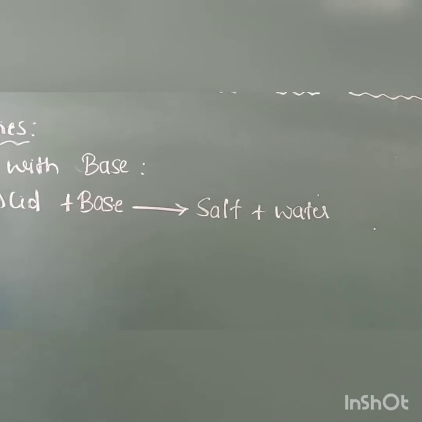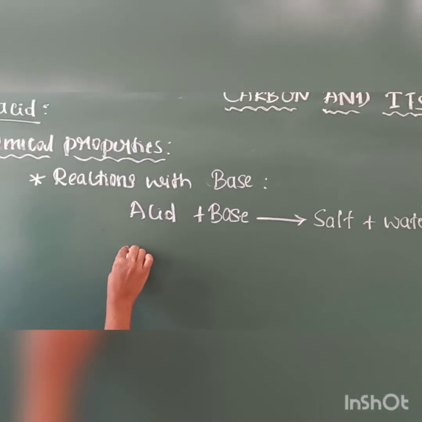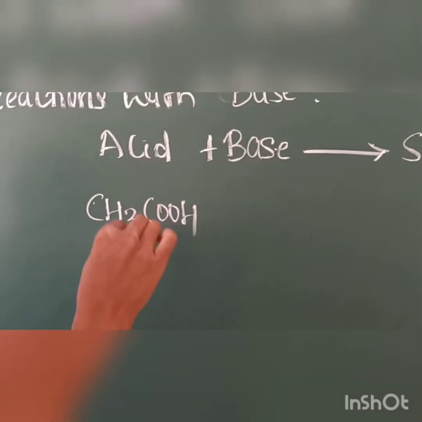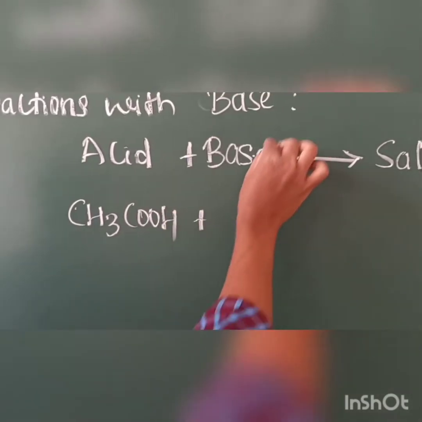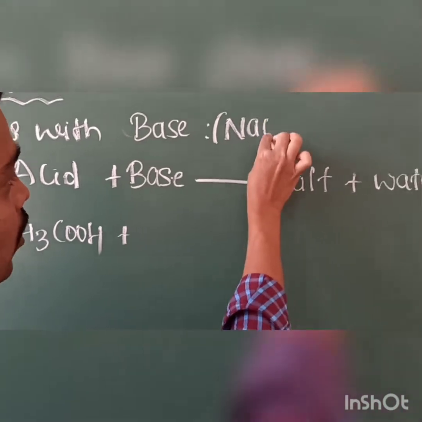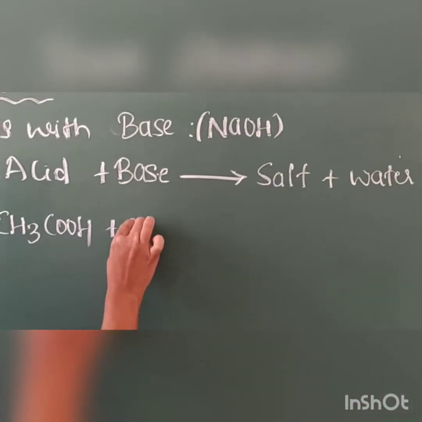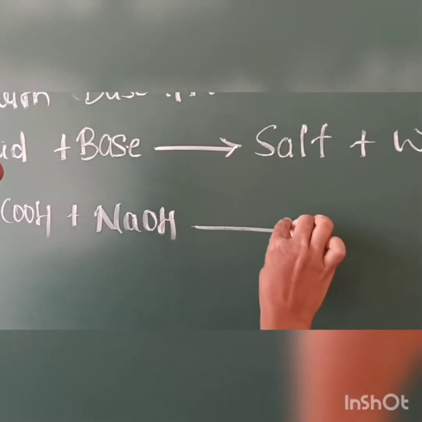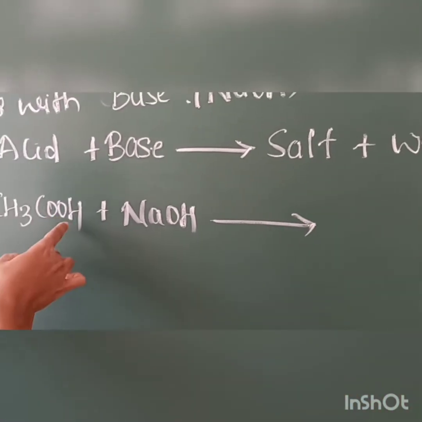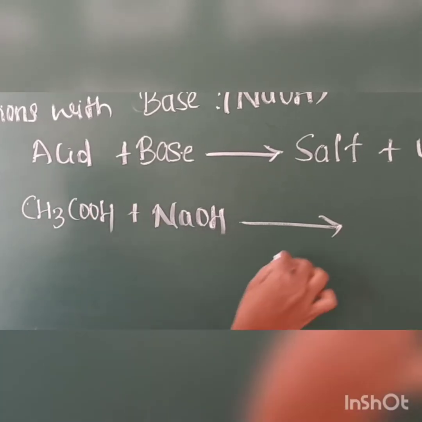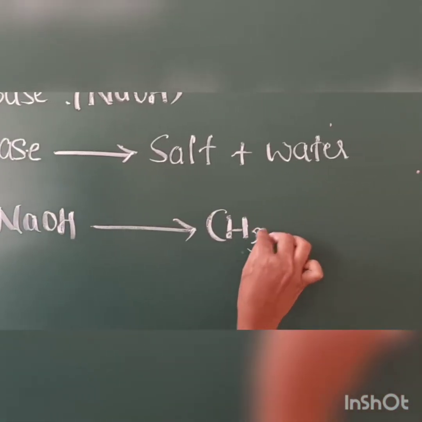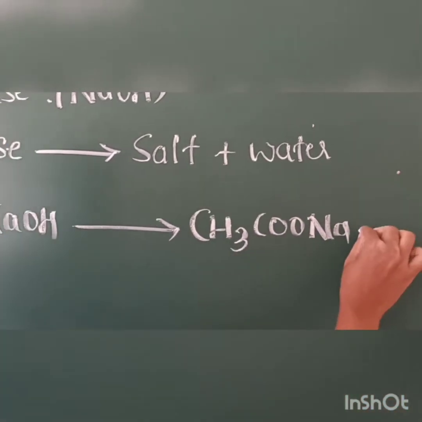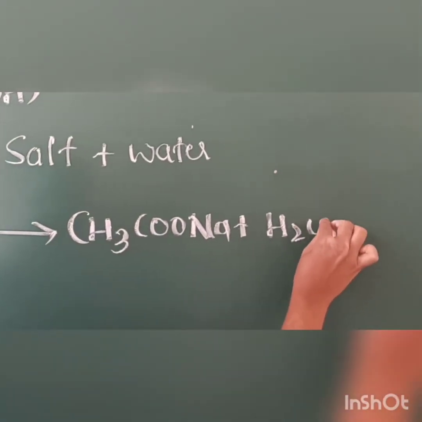Here the acid is ethanoic acid, formula CH3COOH. The base here we use is sodium hydroxide, NaOH. And the salt is formed here. Just replace hydrogen with sodium. It becomes CH3COONa, and the remaining product is H2O.